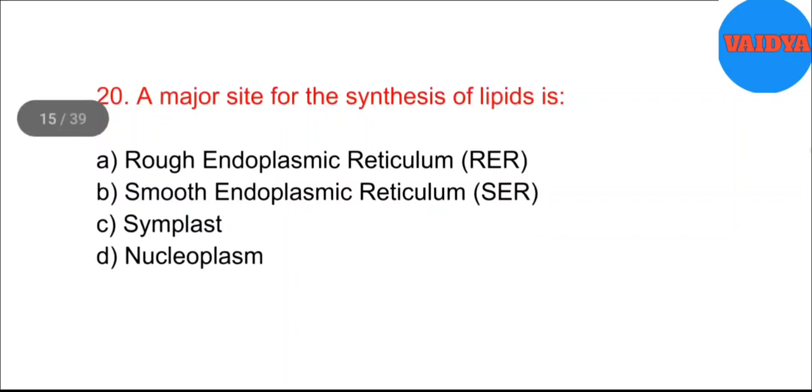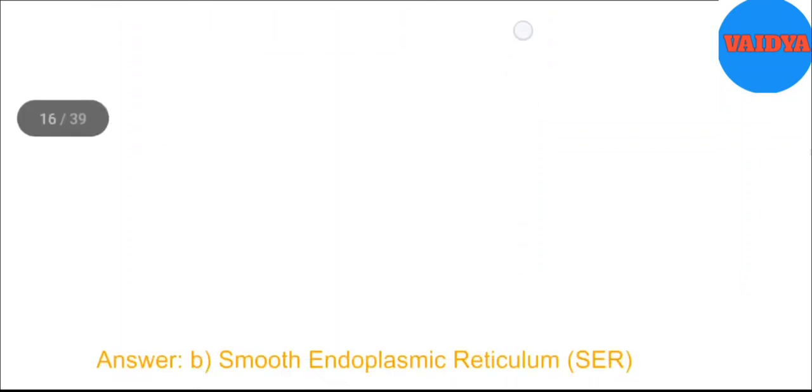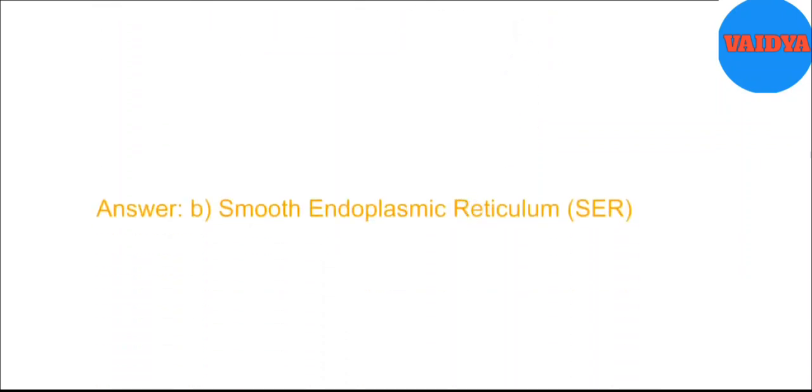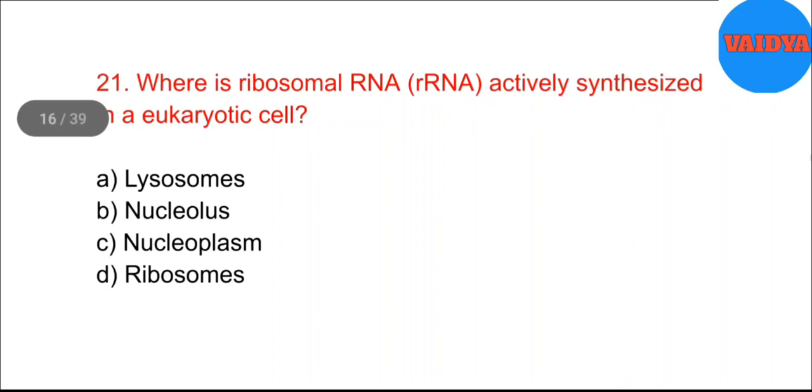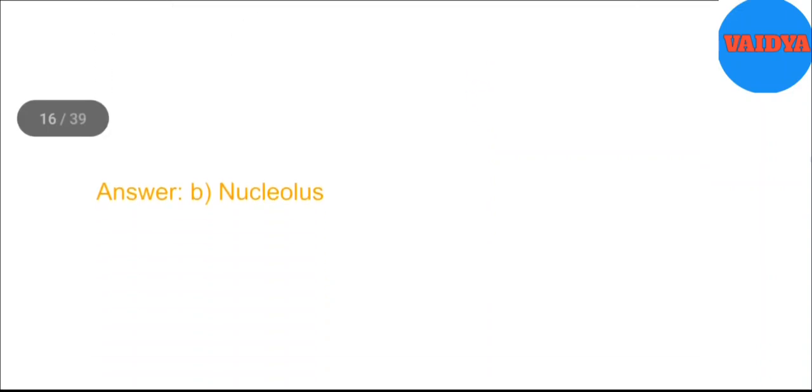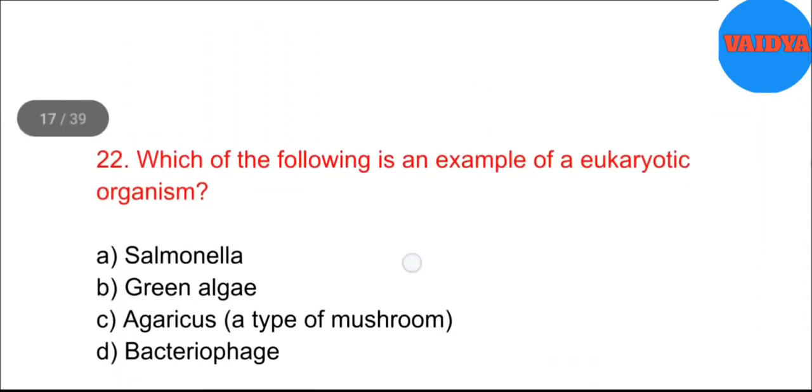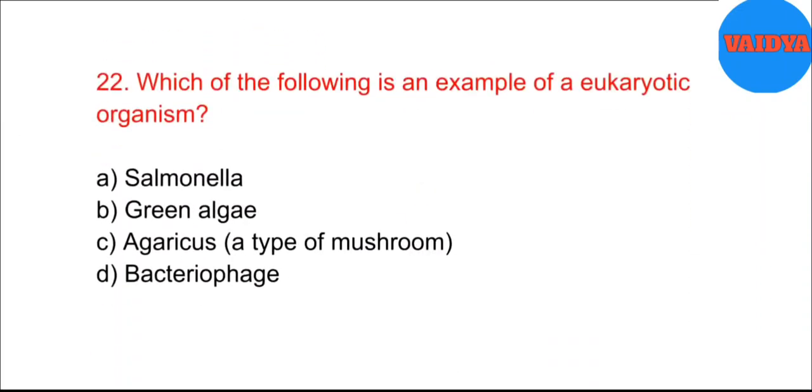20. A major site for the synthesis of lipids is A. Rough endoplasmic reticulum, RER. B. Smooth endoplasmic reticulum, SER. C. Symplast. D. Nucleoplasm. Answer: B. Smooth endoplasmic reticulum, SER. 21. Where is ribosomal RNA, rRNA, actively synthesized in a eukaryotic cell? A. Lysosomes. B. Nucleolus. C. Nucleoplasm. D. Ribosomes. Answer: B. Nucleolus.